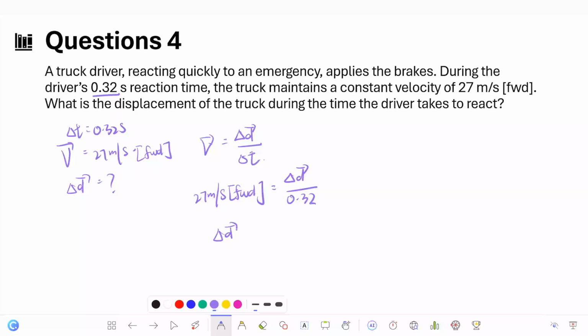So the displacement should be 0.32 seconds times 27 meters per second to the forward. So 0.32 seconds times 27. So the answer is 8.64 meters in the forward direction. So that's the answer.